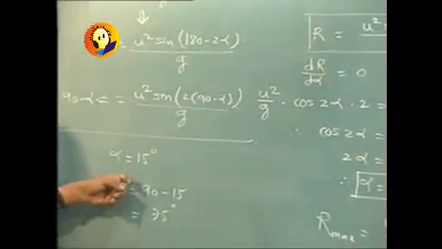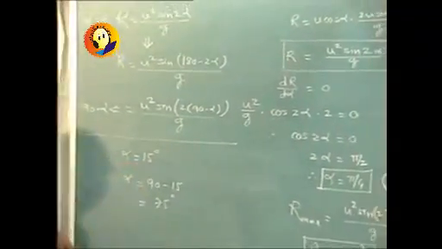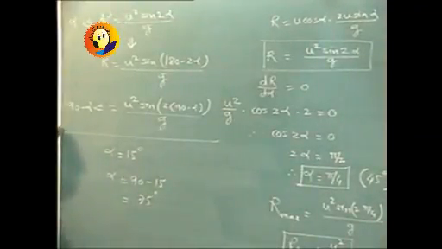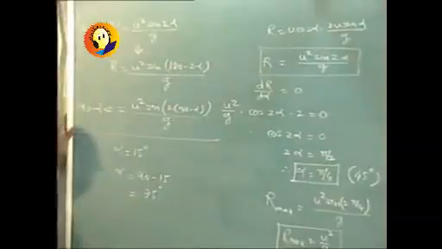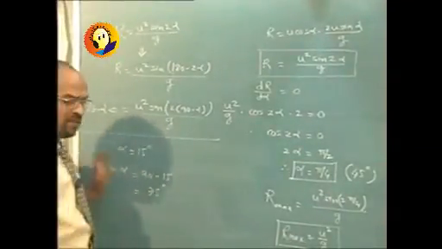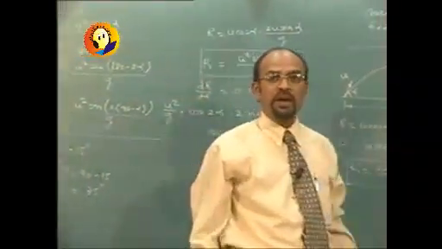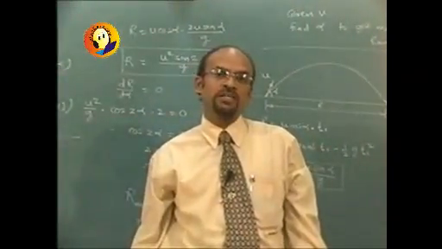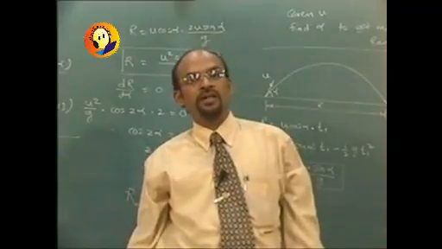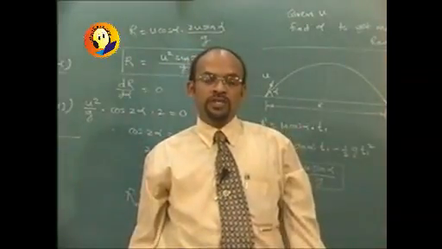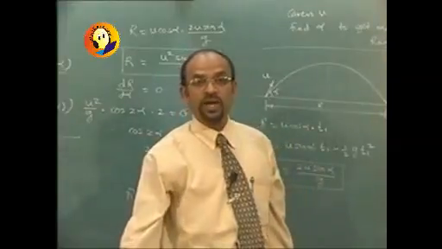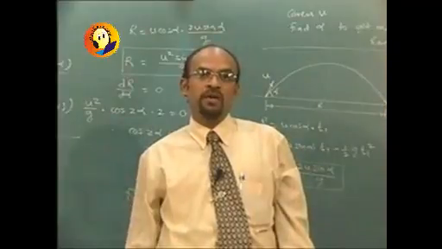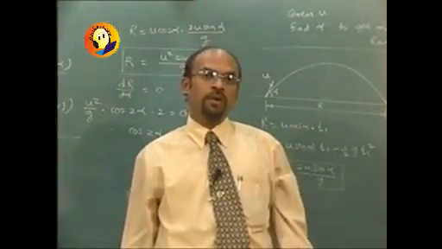One answer is theta, the other answer is 90 minus theta. One answer is alpha, the other is 90 minus alpha, and the same range can be achieved by two different angles. And when the same range is achievable by two different angles, one of those angles is bound to be less than 45 degrees and the other is going to be greater than 45 degrees. So these are all the things which we are required to consider in case of projectiles, and there cannot be any problem which will go beyond the scope of the problems which we have discussed over here.